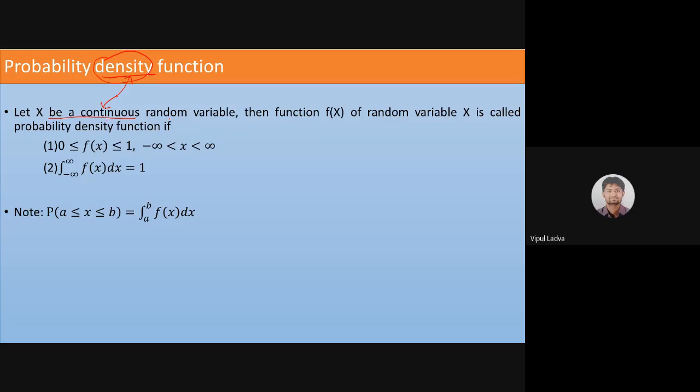If my x is a continuous random variable, then the probability function f of x of a random variable x is called probability density function if it satisfies both that conditions, or that similar conditions. Once again, we are going to discuss the similar condition. For each and every value of x, the probability must be lying between 0 and 1. This is literally same as the earlier one. Earlier I had used, for every x, where x belongs to x1, x2, x3 up to xn.